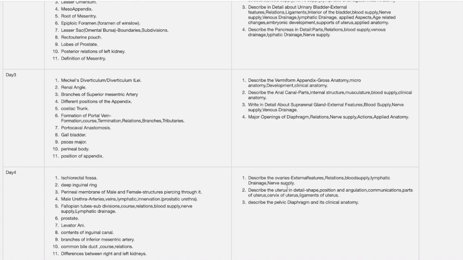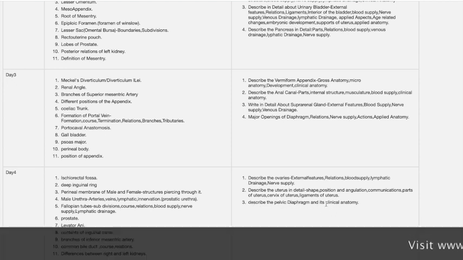For day 4, essay questions are ovaries. Describe the ovaries, external features, relations, blood supply, lymphatic drainage and nerve supply. Next one is uterus, which is the most important question. And the next one is pelvic diaphragm. This question is previously seen in your papers. So these are the three important questions.